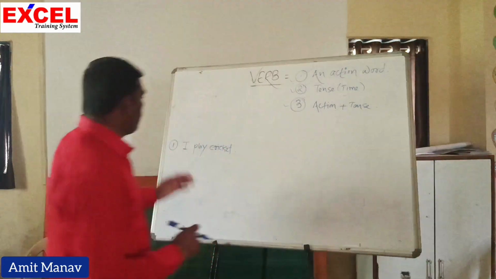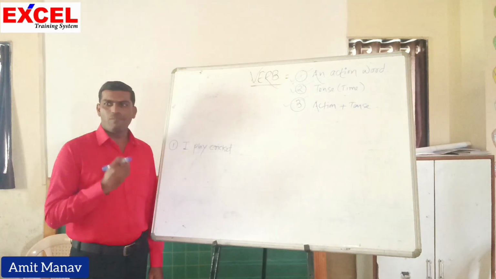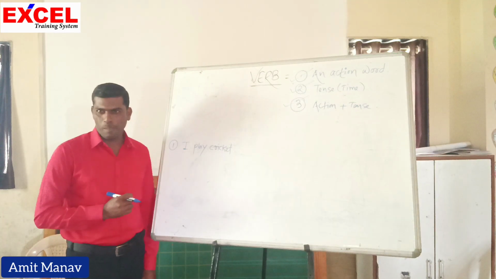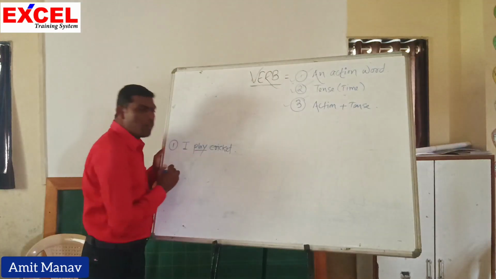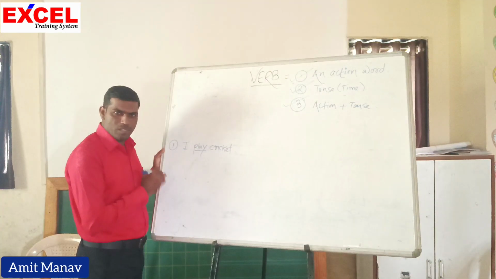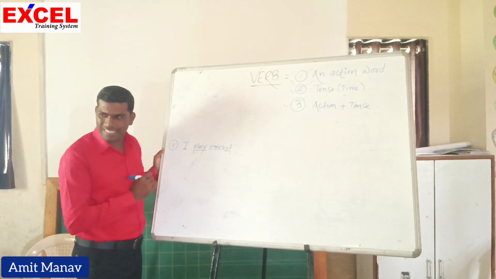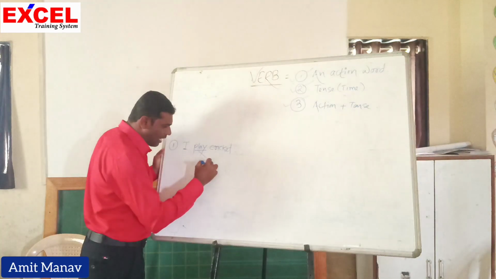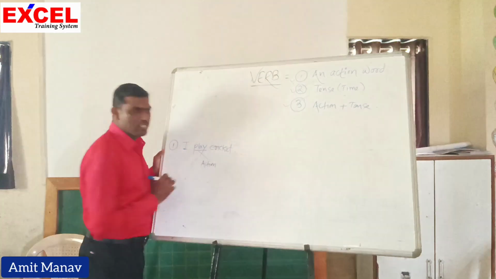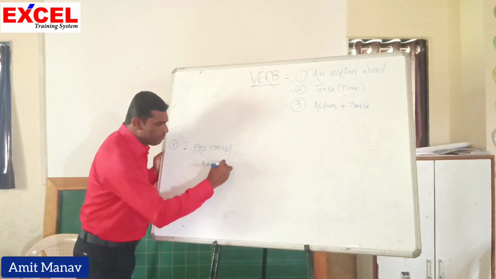So when I say I play cricket, can you please tell me what is the verb in the sentence? Play. So this word is a verb. Yes or no? Yes. Why do you call it a verb? Because it indicates action. So this word indicates an action. Yes or no? Yes. And therefore this is the verb.